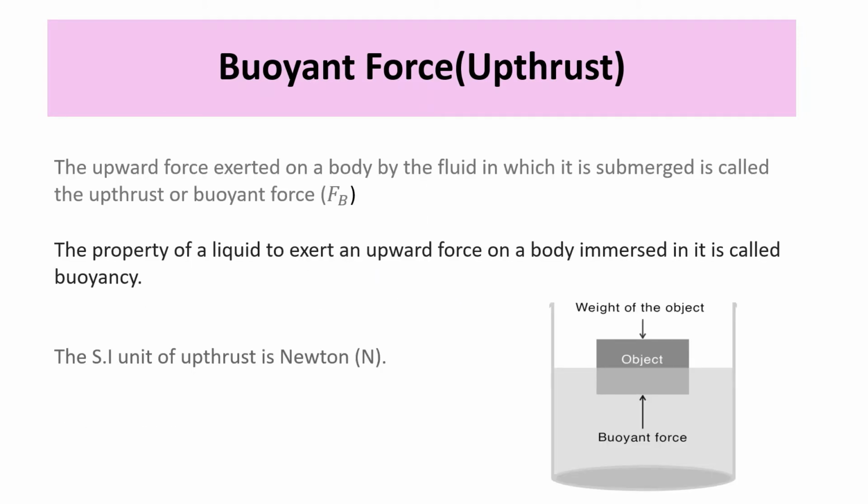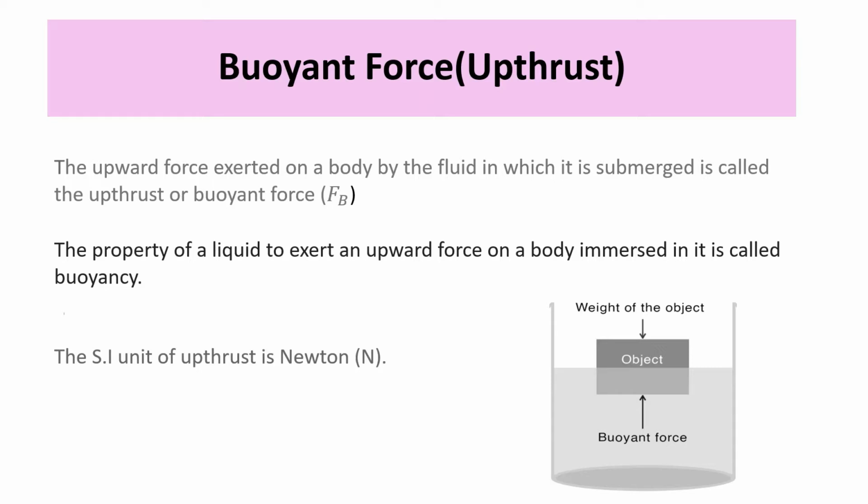The upward force exerted on a body by the fluid in which it is submerged is called upthrust or buoyant force. You can use the symbol FB to indicate buoyant force. B represents buoyant force. And this property of the liquid to exert an upward force on the body immersed in it is called buoyancy. What will be the SI unit of upthrust? Upthrust is a force. Therefore, SI unit is Newton.